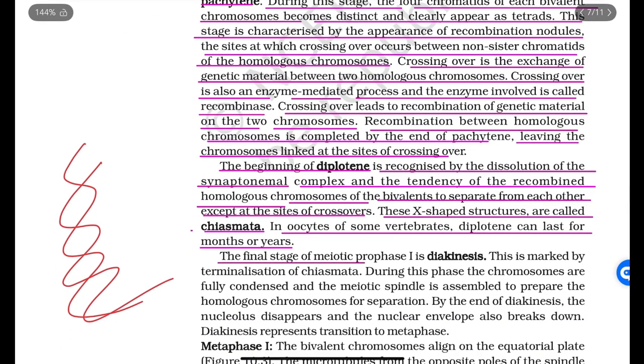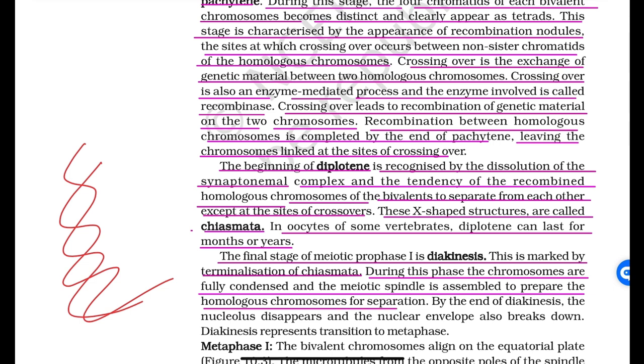The final stage of meiotic prophase I is diakinesis. This is marked by the terminalization of chiasmata. During this phase, the chromosomes are fully condensed and the meiotic spindle is assembled to prepare the homologous chromosomes for separation.